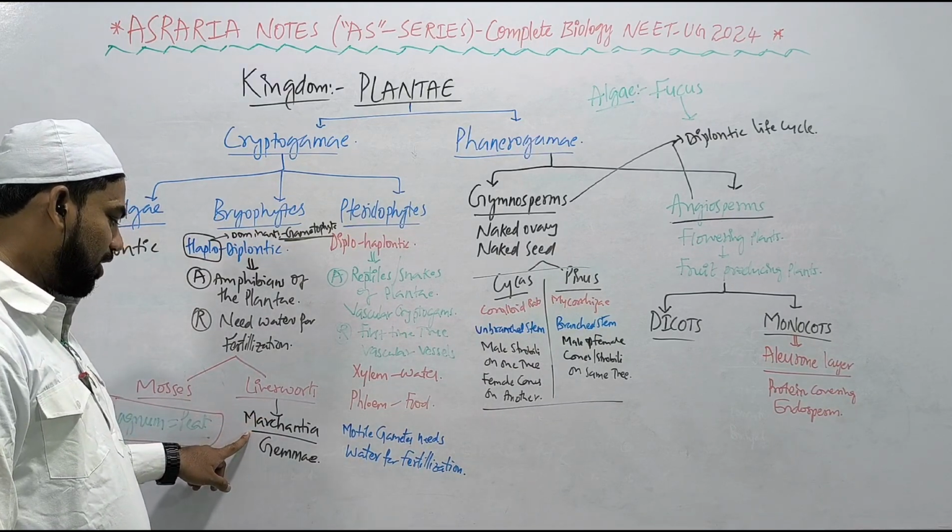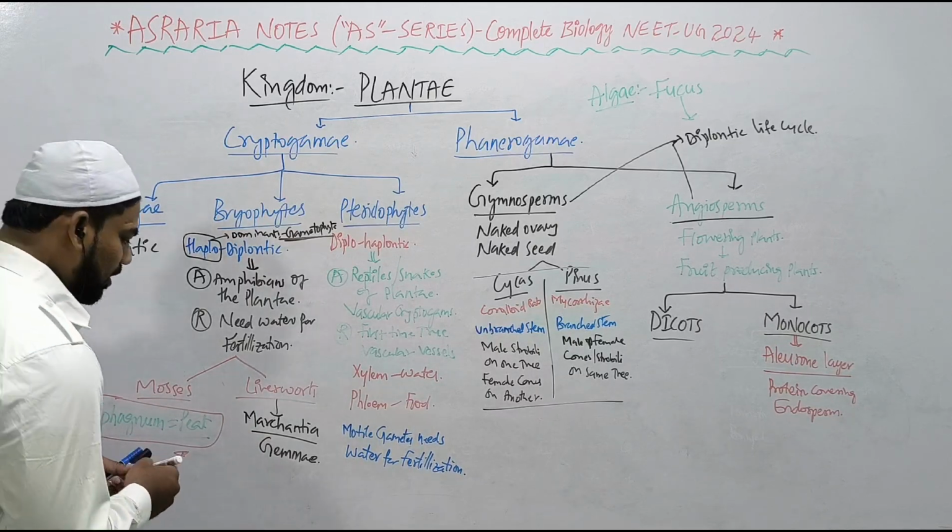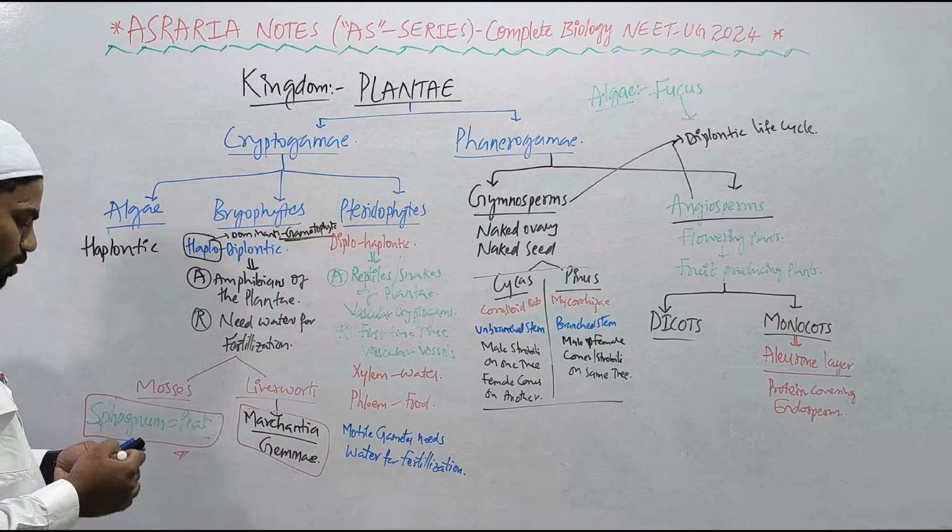Liverworts, example, Marchantia. Marchantia shows gemmae, specialized bud formation, gemmae formation. That gemmae formation can be seen in Marchantia, the liverworts of the Bryophytes, right?